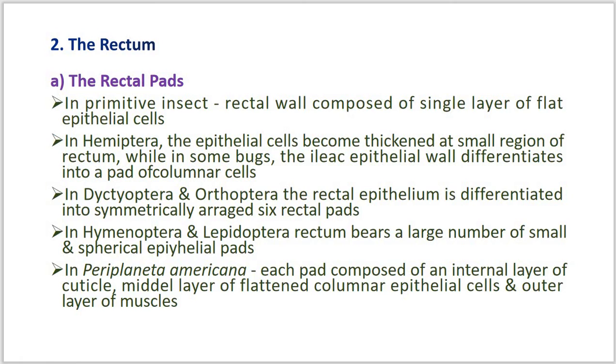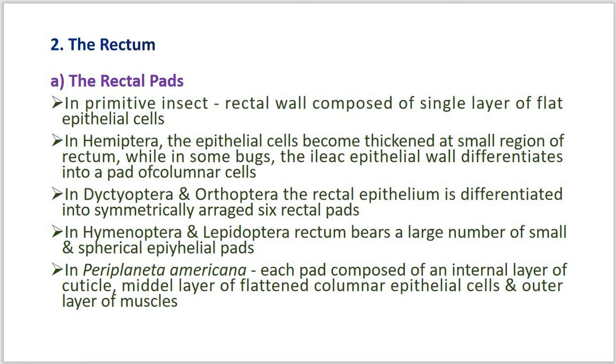Swammerdam in 1669 first discovered the rectal pads in the rectum of insects, whereas Wigglesworth in 1932 found the reabsorption of water from the rectal contents by these structures.